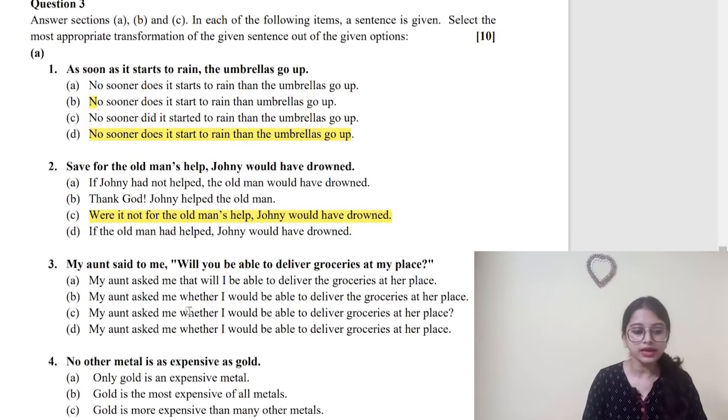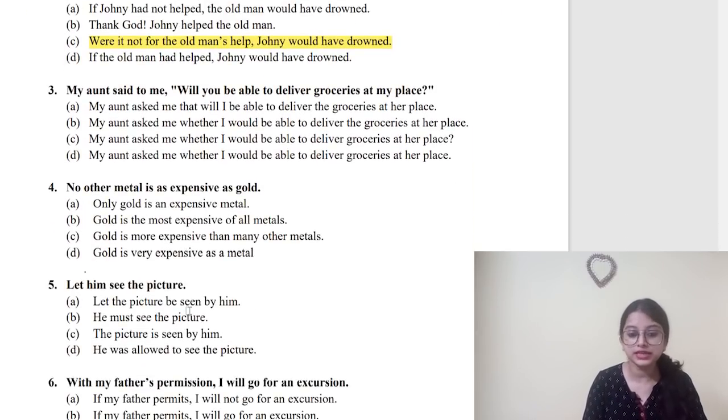Option C for number 2. Number 3. My aunt said to me, will you be able to deliver groceries at my place? This is something which we have to change to the indirect form. You see, number C is directly cancelled because the question mark remains. We obviously know for sure that we have to remove the question mark. Next, what are the other options? See, will change to would. So only two options, B and D, remain. My aunt asked me whether I would be able to deliver the groceries at her place. My aunt asked me whether I would be able to deliver groceries at her place. So which one would be the correct option? Number 3 is obviously D. My aunt asked me whether, because that is there, that is not correct. So option A is also wrong.